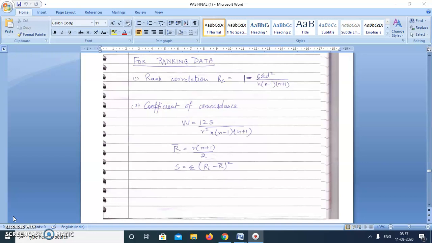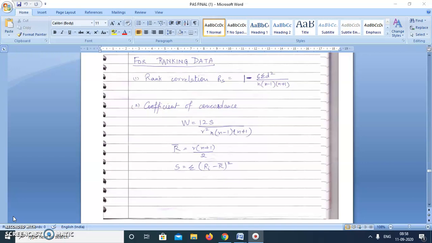So when we want to analyze that type of data, we use these two terms, rank correlation and coefficient of concordance. Rank correlation we use when there are two judges, and coefficient of concordance we use when there are more than two judges. You have done this rank correlation part, I think, in class 11th or 12th already. We'll calculate both of these numbers and see them in different examples. Both of these numbers should come between -1 to 1.